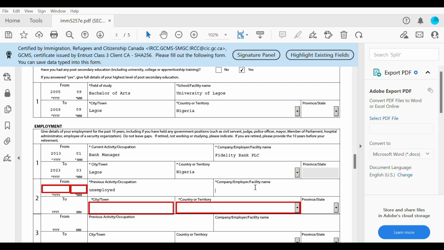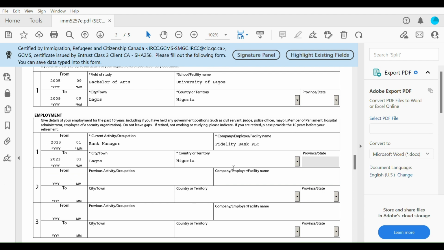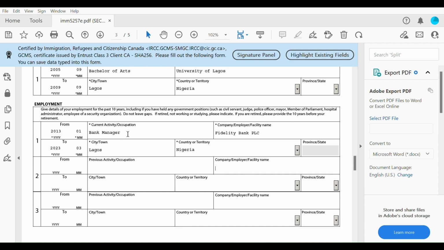If you guys have any questions, do ask, because sometimes some subscribers tell me, oh, I didn't get past a particular section. What if I wasn't working some time? What do I do? So if you're not working at that time, just put unemployed. City not applicable, that's fine. Nobody's going to ding you for that, right? So that's what this section is all about, the past 10 years.